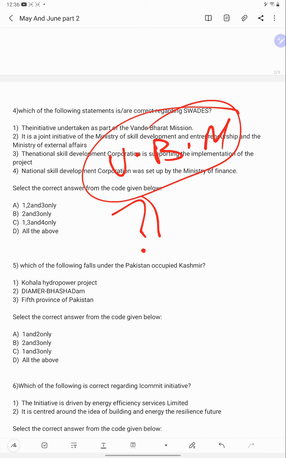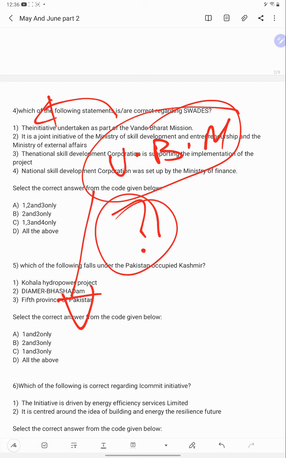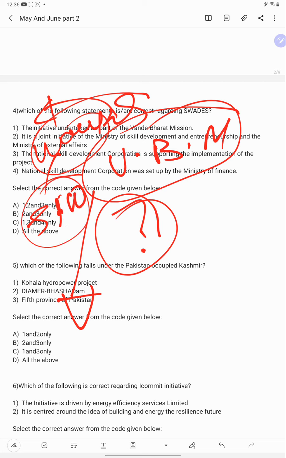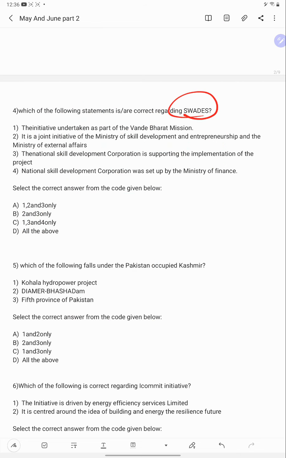What about their employment? The people who went there are workers, meaning they already have skills, but you have to accommodate them in India by giving suitable employment, right? That's why they have launched Swadesh. Who have launched this Swadesh?